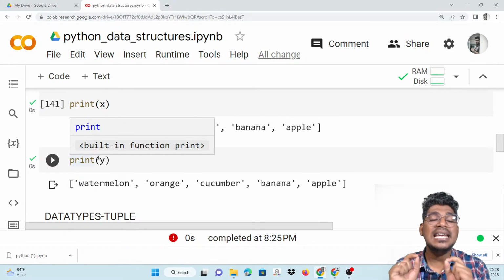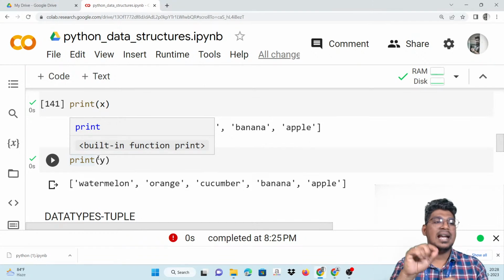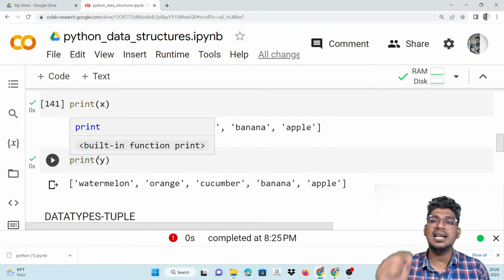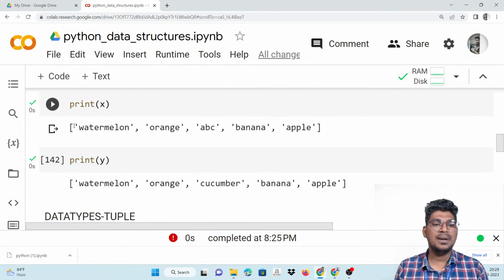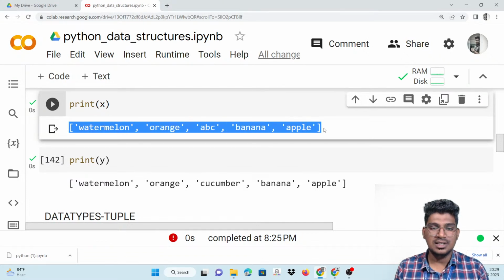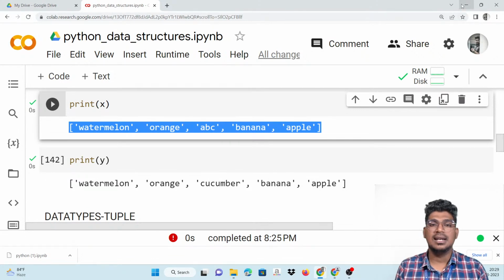But when you use the equal to operator, both lists are affected. X is equal to the same list, Y is equal to the same list, so when you change one particular item in X or Y, both are affected. But when you use the copy function, it will not affect. For example, here X changed, but Y is not changed, because it creates a separate list. So the dot copy function helps to create a separate list. That's it for this particular list.